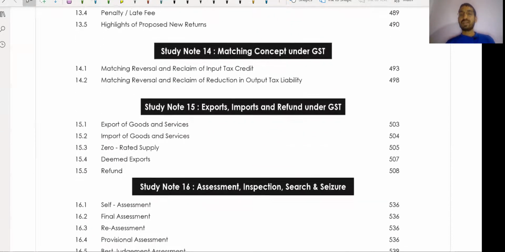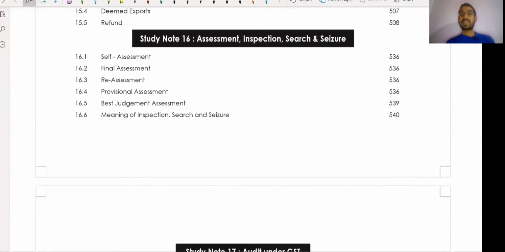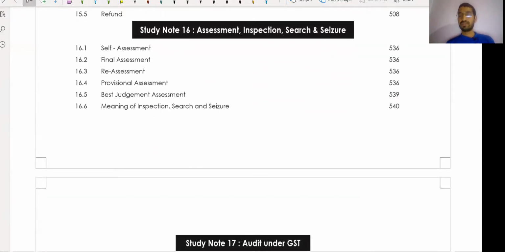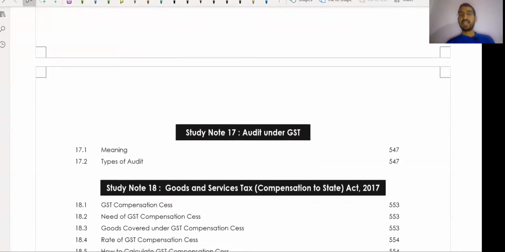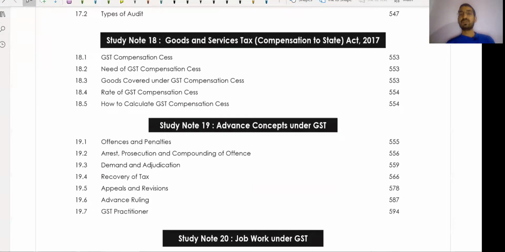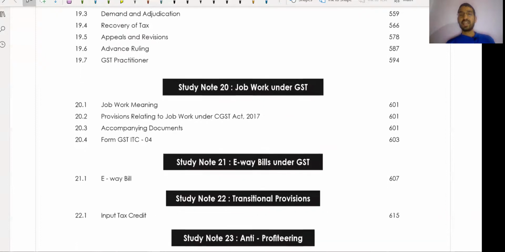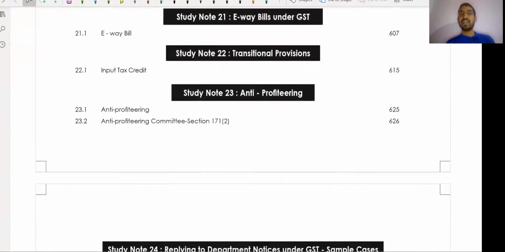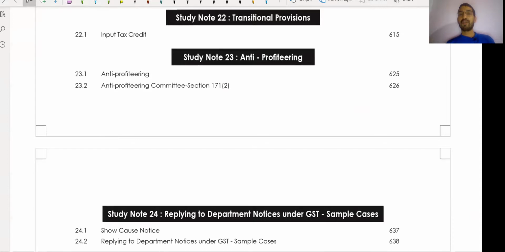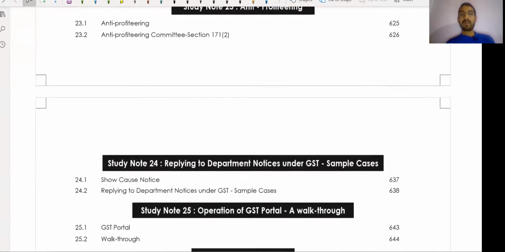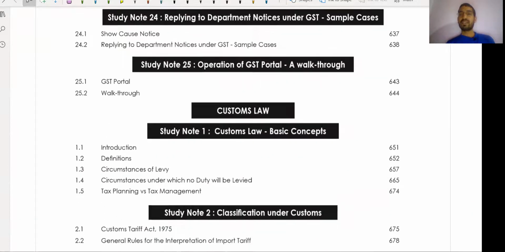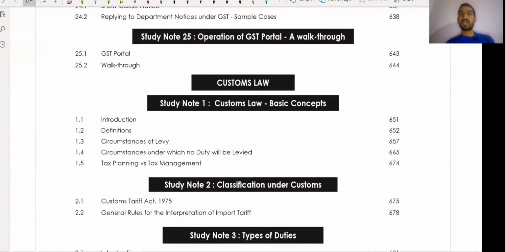Matching concept under GST, not that much important. Import, export, no. Assessment, inspection, search and seizure, you can read out. Audit under GST, yes, very important. GST compensation to states, you can read it only. Advanced concepts under GST, you can read. Job work under GST, you can read only. E-way bill under GST, transitional provisions, anti-profiteering, you can read only. Replying to department notices under GST, sample cases, you can only read. Operation of the GST portal, a walkthrough, only read for reading purposes.